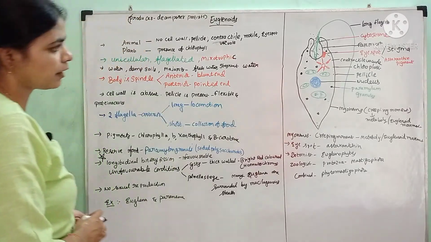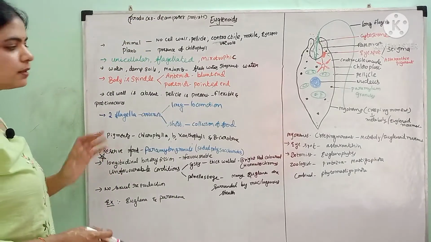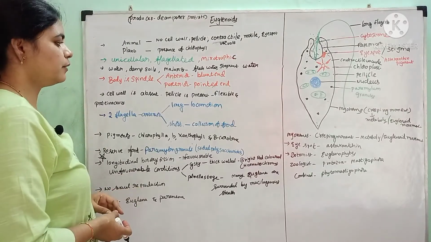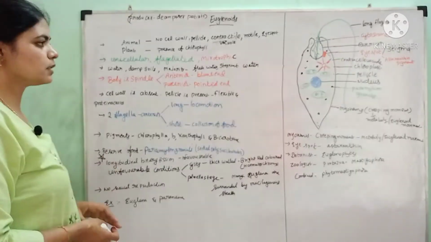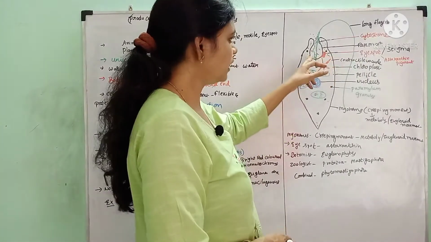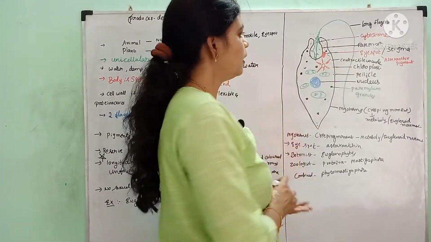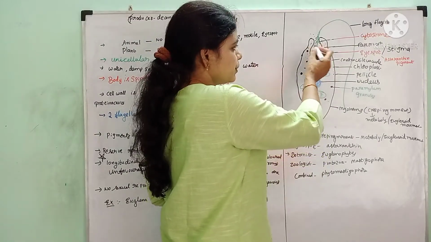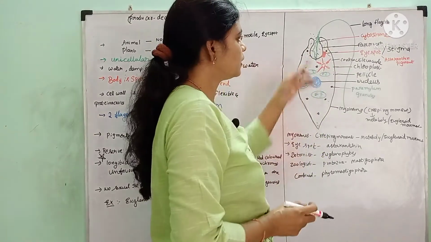The shape of the euglenoid is not a defined one. And anteriorly two flagella are present. Only one flagellum is visible. The second flagellum is reduced.